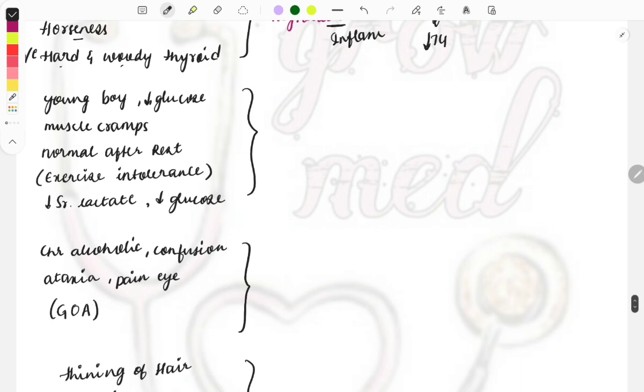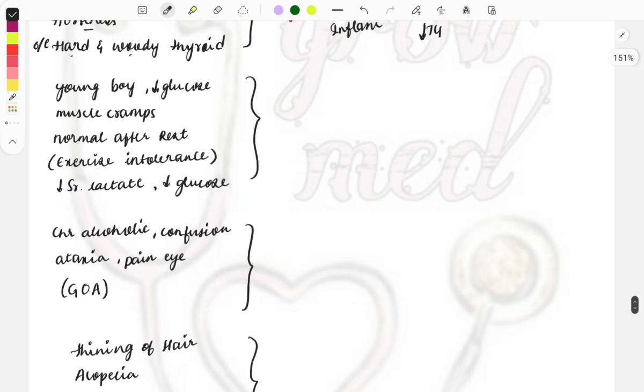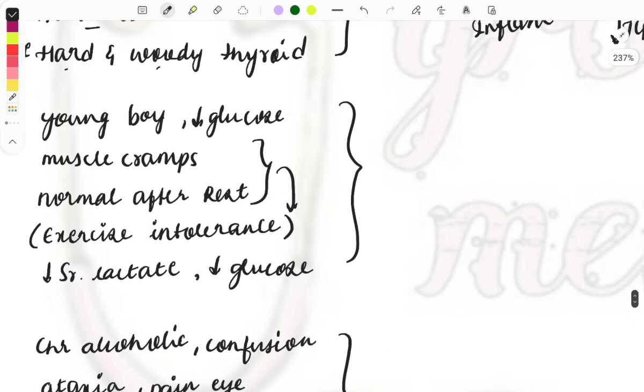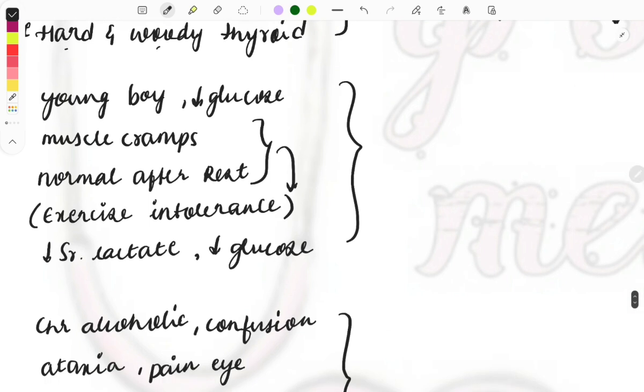Then moving on to the next clinical case. A young boy comes with hypoglycemia, muscle cramps, and is normal after rest. Another way they can describe this is exercise intolerance, simple words. So a young boy comes with exercise intolerance, and on examination you can see that the serum lactate and the serum glucose are reduced. So what will be the diagnosis? Think about what the answer can be.